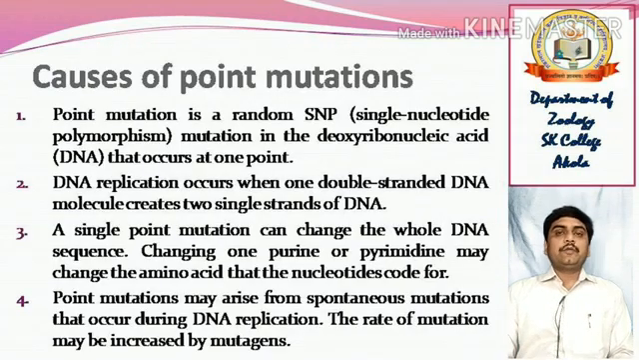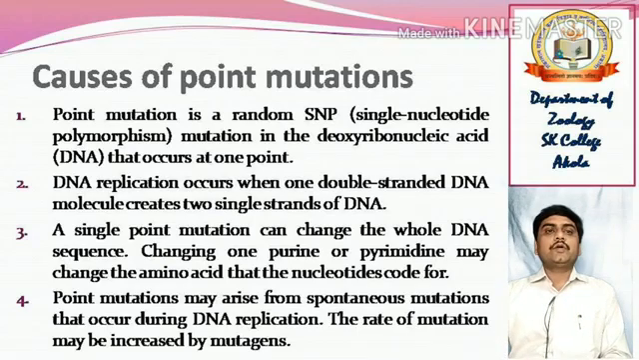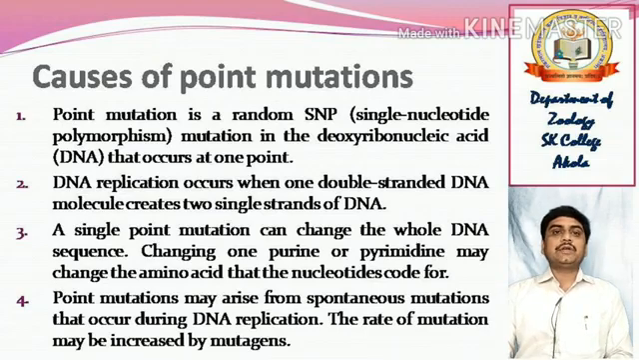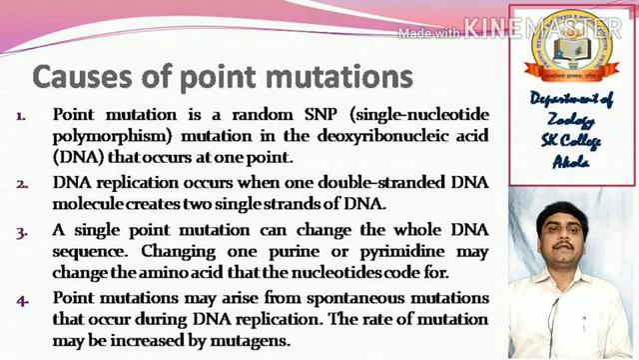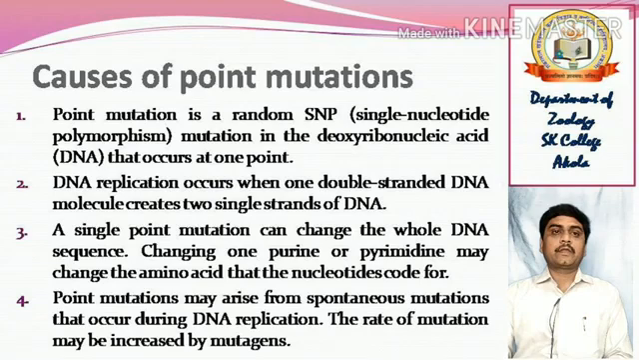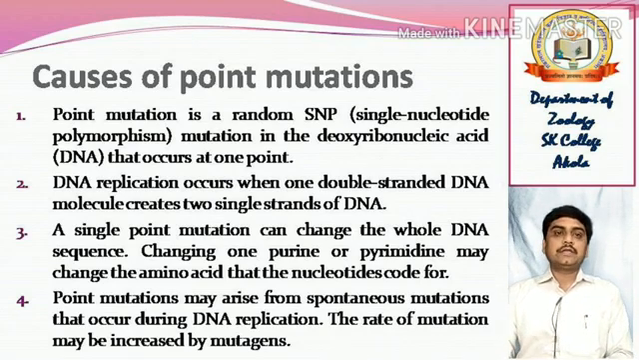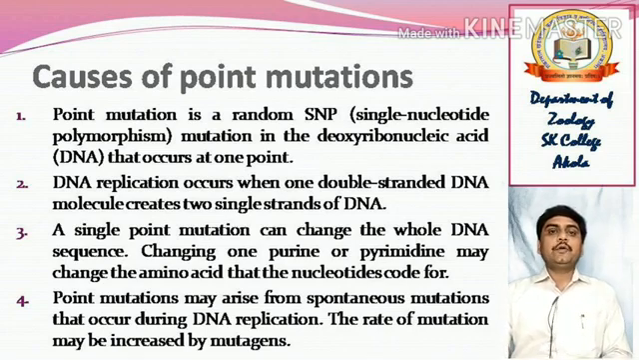What are the causes of point mutation? Let us see. Point mutation is a random single nucleotide polymorphism, that is SNP mutation, in the deoxyribonucleic acid, DNA, that occurs at one point. DNA replication occurs when a double-stranded DNA molecule creates two single strands of DNA. A single point mutation can change the whole DNA sequence. Changing one purine or pyrimidine may change the amino acid that the nucleotides code for.